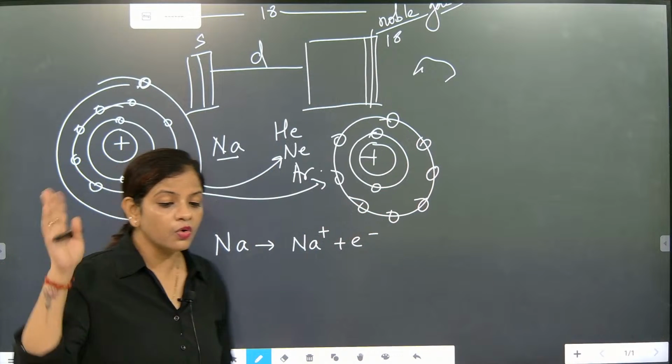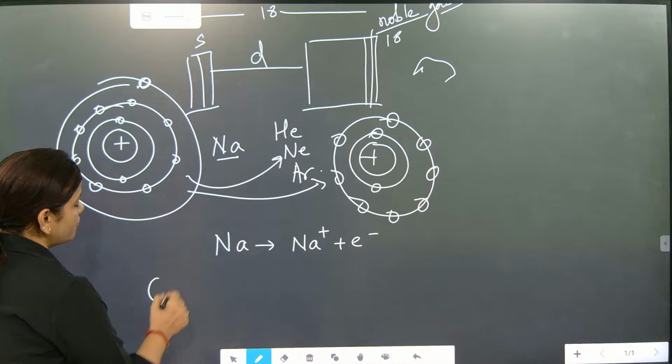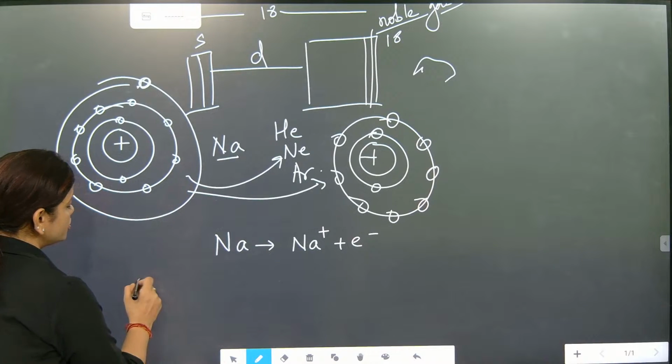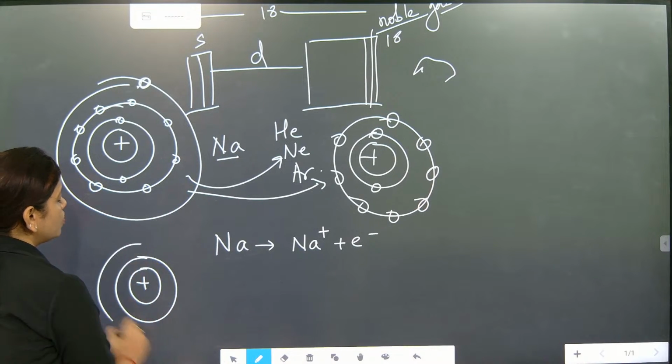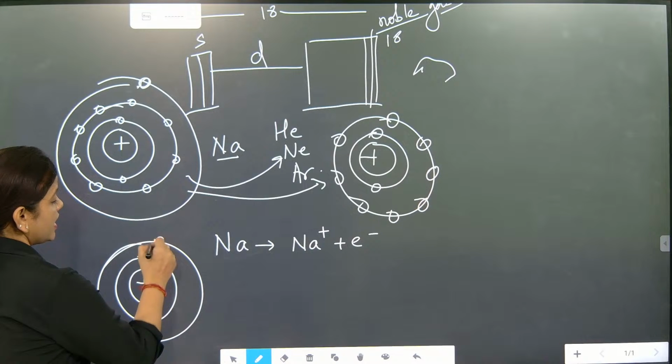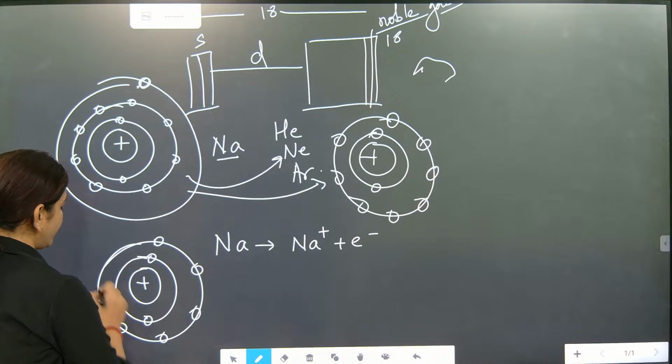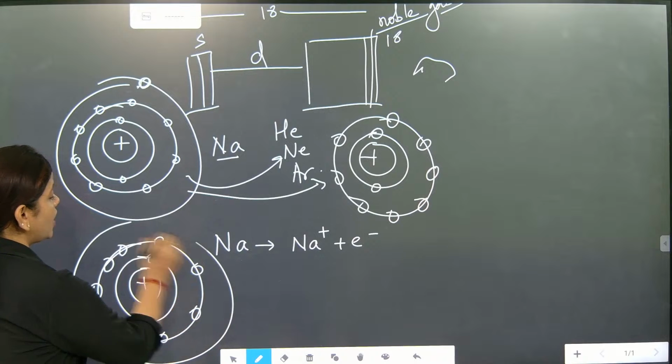Same story goes with chlorine. Chlorine is somewhere very far, and it also wants to become stable. In chlorine, the configuration is 2, 8, and then 7 in the outermost orbit.